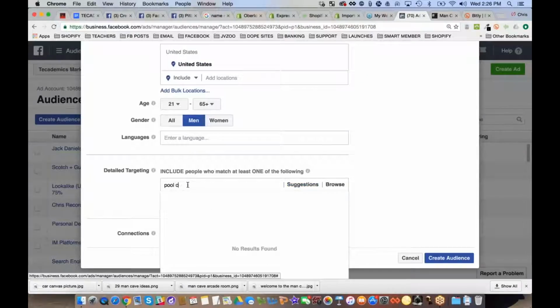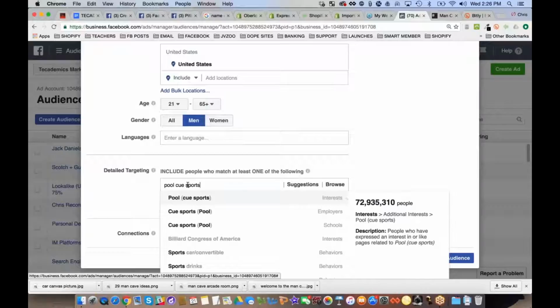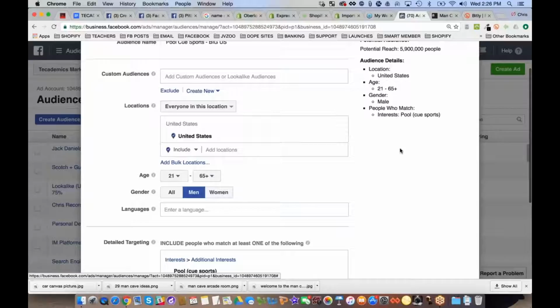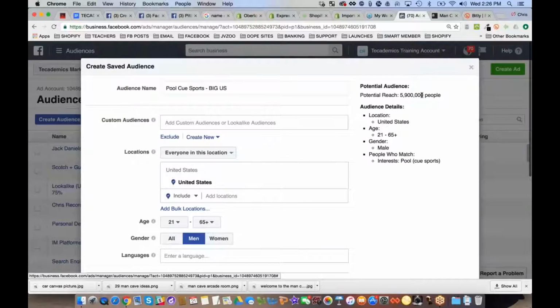Let's type in pool, cue sports. Okay, and there's an interest, and let's just go broad right off the bat. So here's 5.9 million, 6 million people. In fact, let me rename this. Audience name, let's go Man Cave Pool Big US Men 21 plus, and then maybe how big the audience size is.